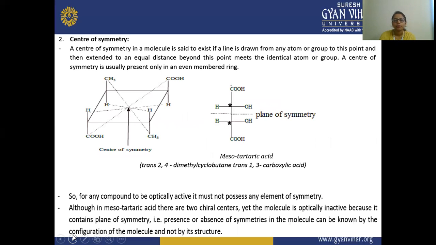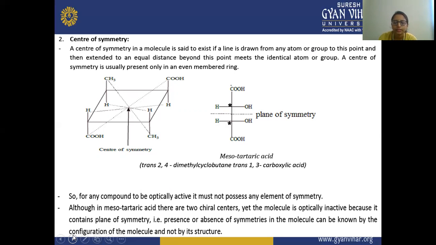Next is the center of symmetry. What is the center of symmetry? A center of symmetry in a molecule is said to exist if a line drawn from any atom or group to this point and then extended to an equal distance beyond this point meets the identical atom or group. Here you can see that COH and COH, and CH3 and CH3, are at equal distances from the center. A center of symmetry is usually present only in an even-membered ring.